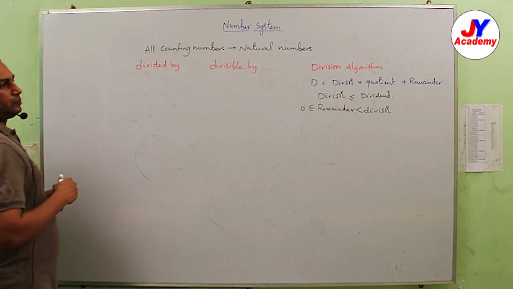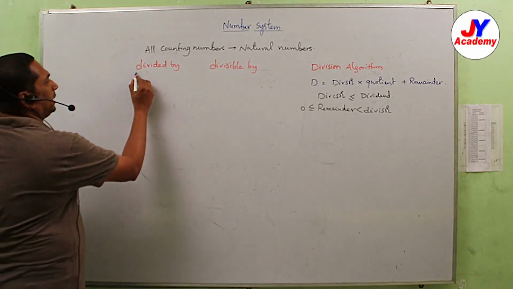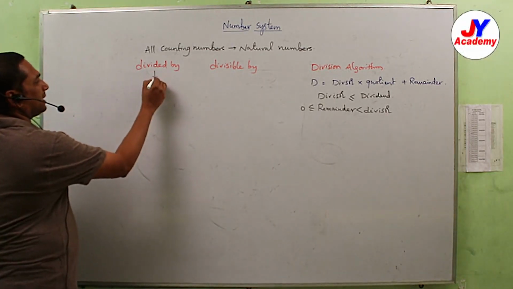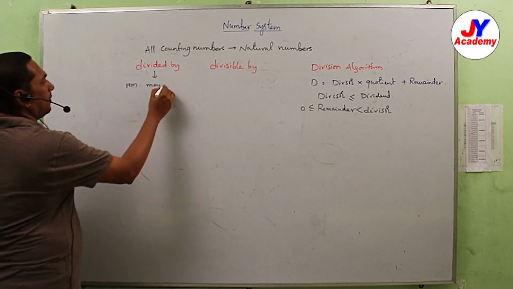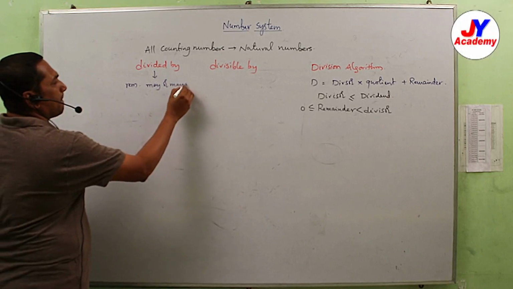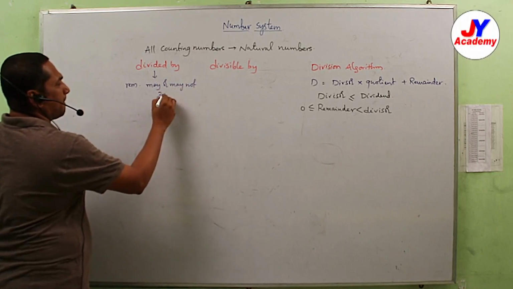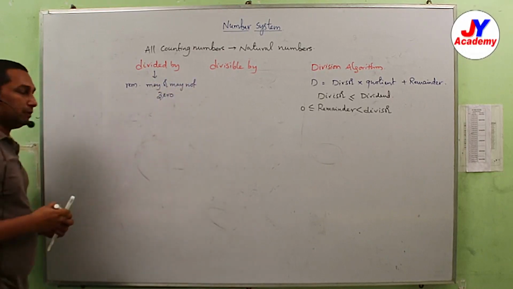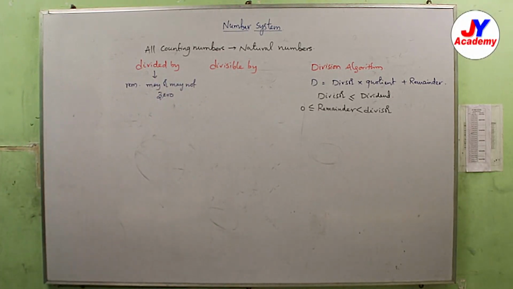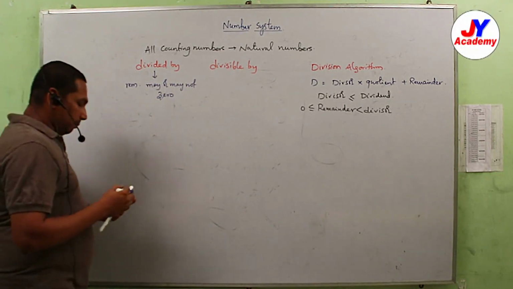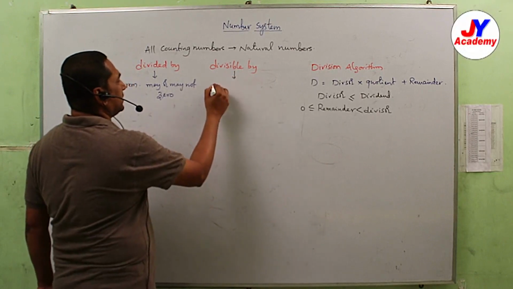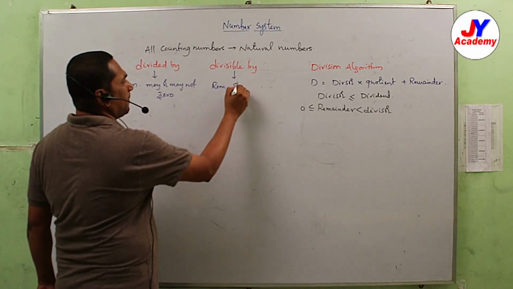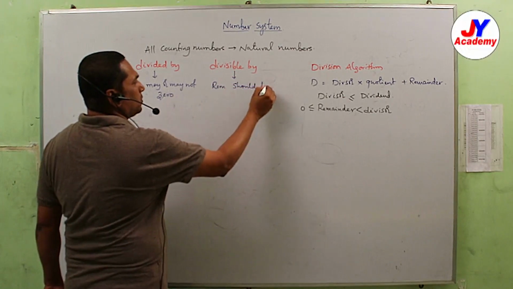Now here, divided by means in this case the remainder may or may not be 0. Sometimes it may be 0 or may not be 0. But when we use the word divisible, it means the remainder should be 0.